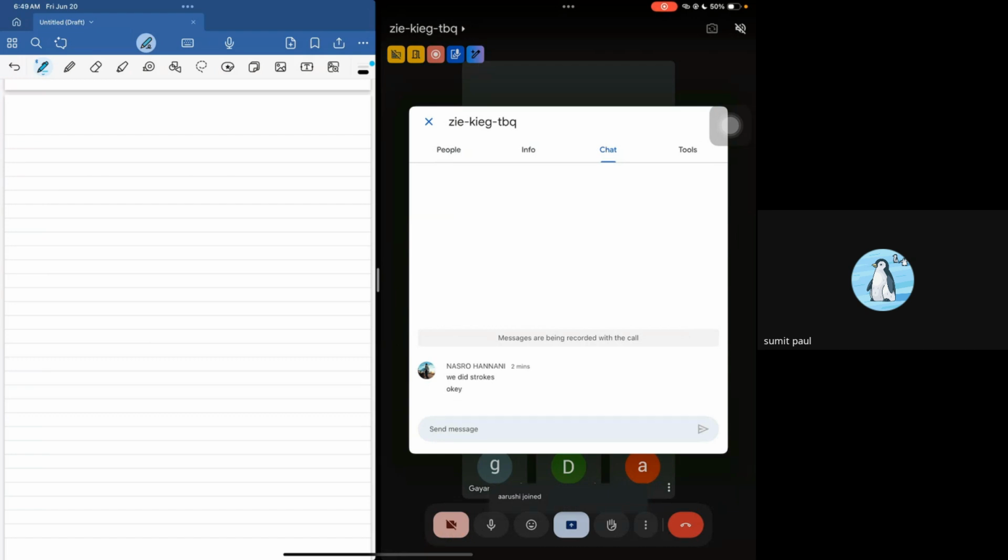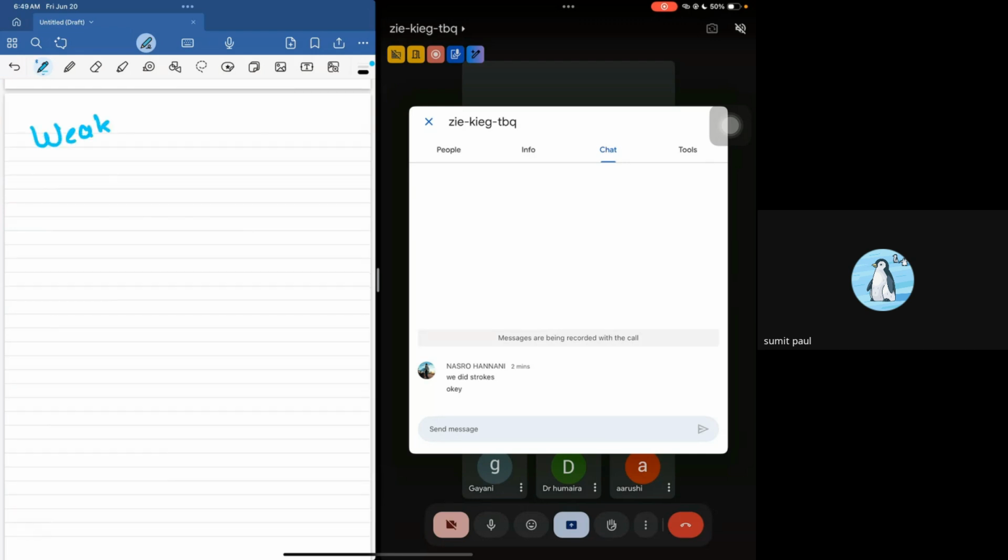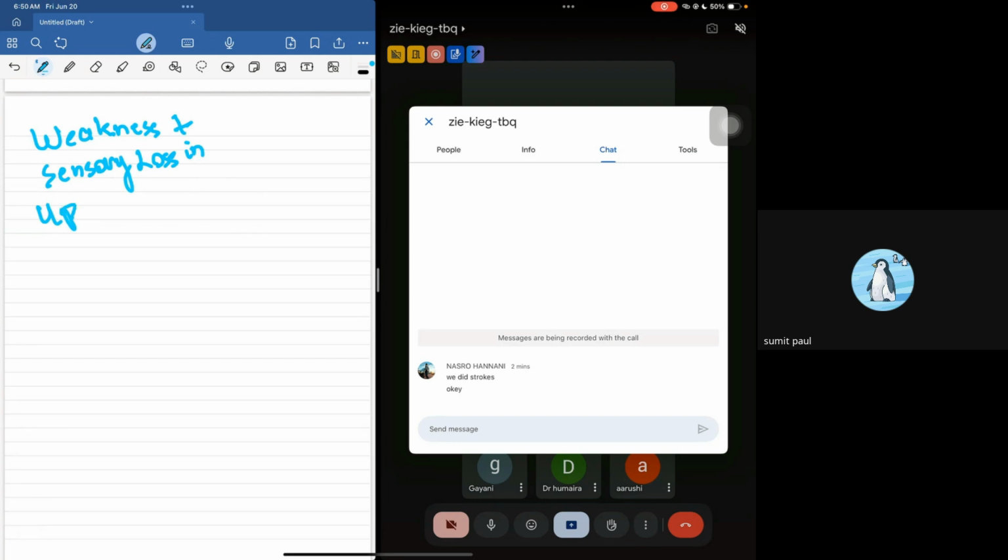Okay, the next stroke that we are going to do is the middle cerebral artery. Now, for example, if they give you a person and say the patient is having weakness and sensory loss in the upper limbs, so in the arms, then most likely the stroke is a stroke of the middle cerebral artery.